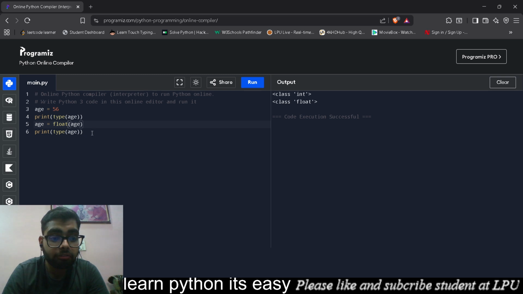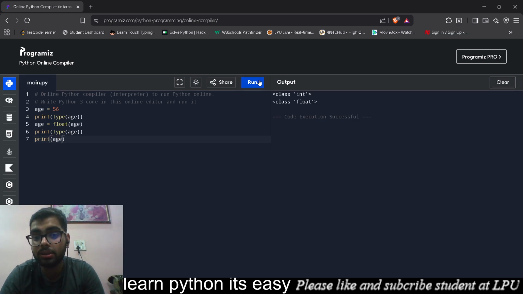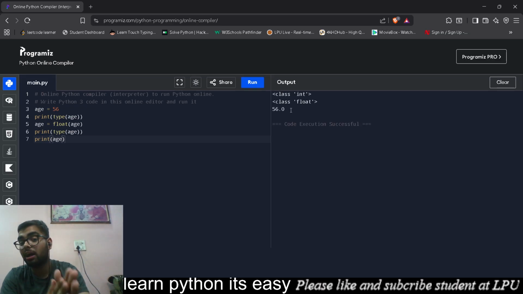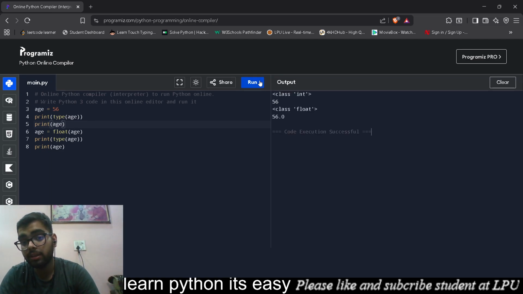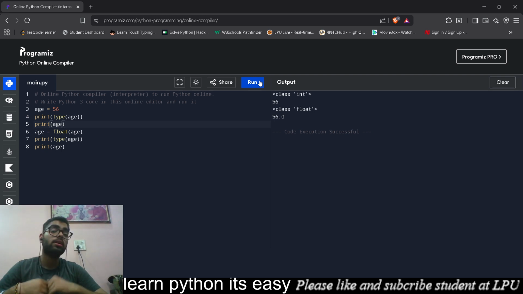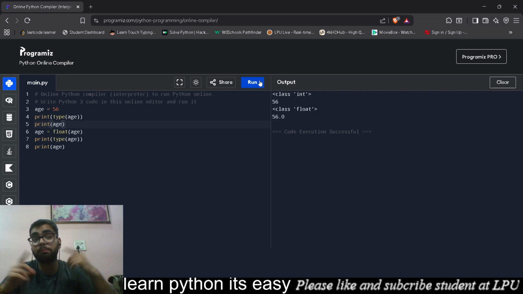If you guys are still suspicious that I'm not teaching you right, I'll write print age, and now you will see 12.0. Okay, 15.6, that's what our age is. See, we had given the output as an integer. If I also write print age here too, and let's go. See, the class was integer 56. Then the type converts, the class is now float, and we are getting the output as 56.0.